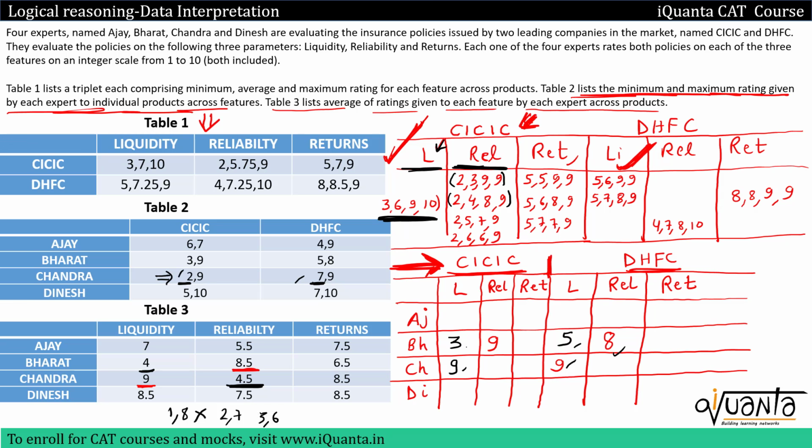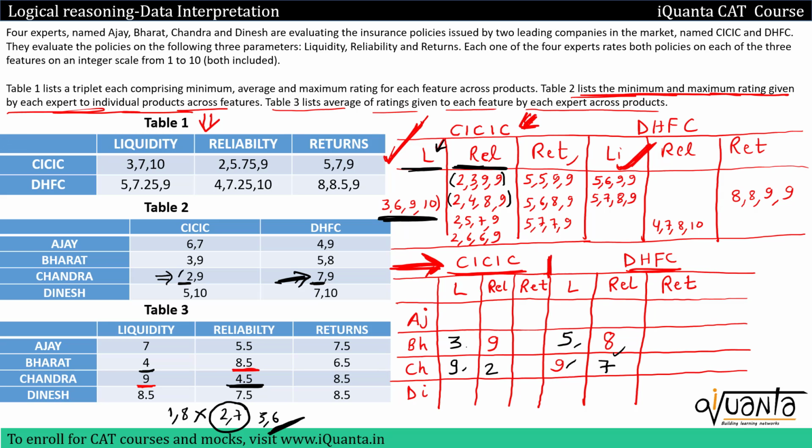Can we have 3, 6? No, because then in DHFC the minimum rating is 7 and here we have a 6. So that is also not possible. Only pair that satisfies it is 2, 7. So I can say that Chandra in reliability will be giving rating 2 and 7 in CICIC and DHFC. So for Chandra reliability, we'll write 2 over here and then 7 over here.